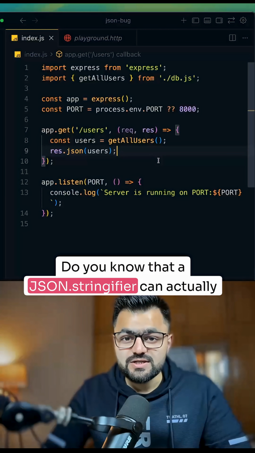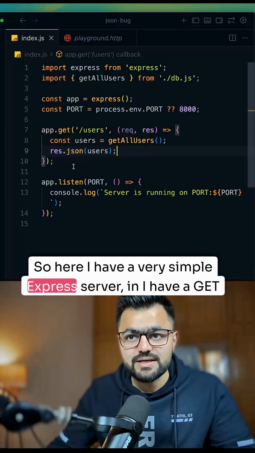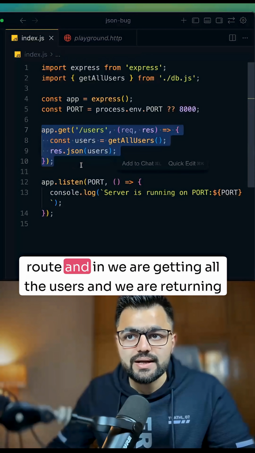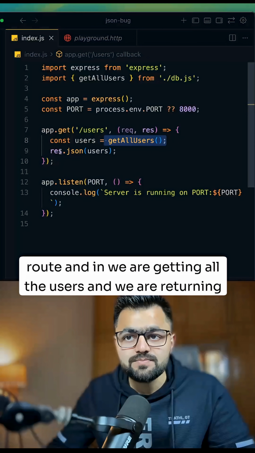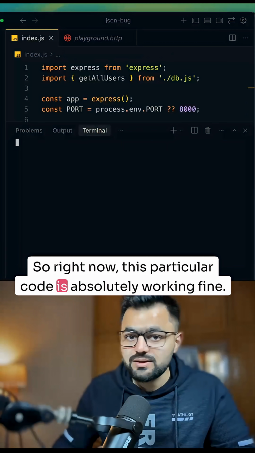Do you know that a JSON.stringify can actually crash a server? So here I have a very simple Express server in which I have a get route, and inside this we are getting all the users and returning all the users as JSON. So right now this particular code is absolutely working fine.